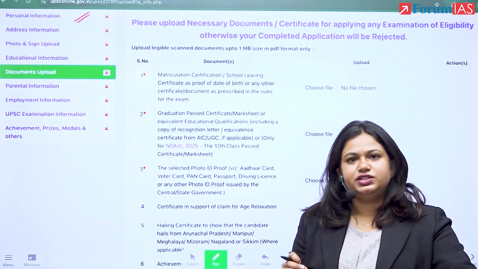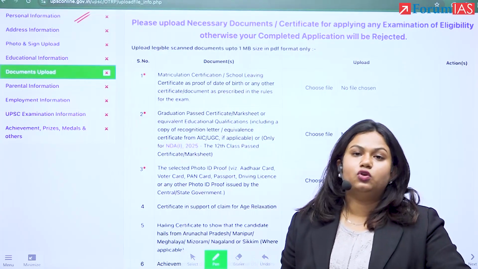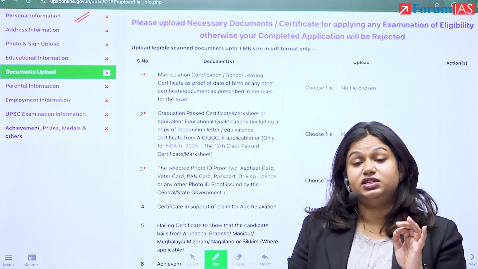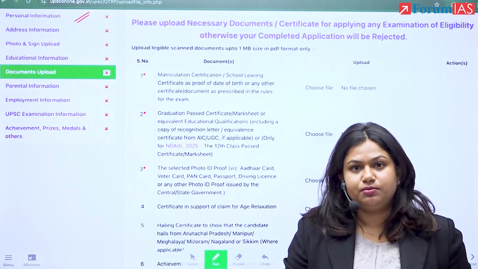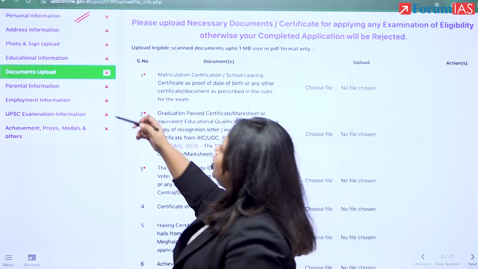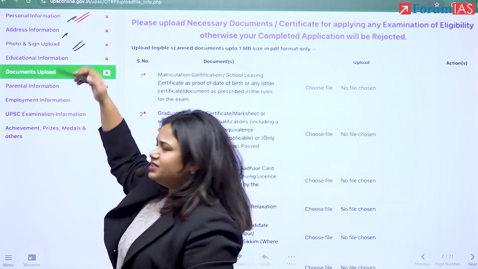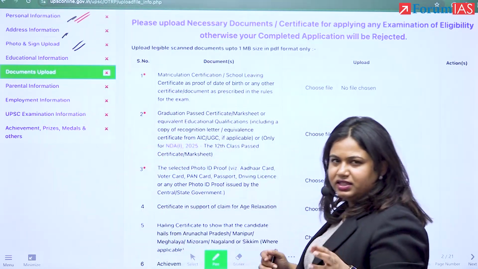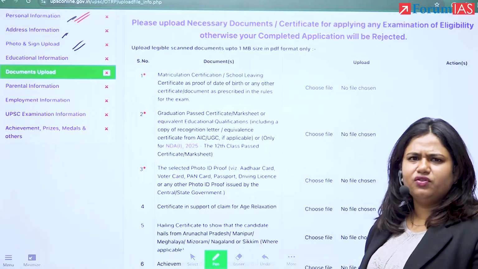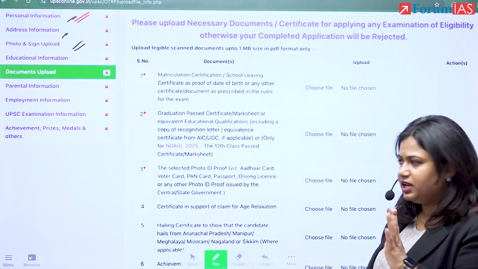Just prioritize your 10th mark sheet name, right? On the basis of that, all the other documents are updated. So UPSC considers the name in your 10th mark sheet to be the priority. That is the first thing. The second thing is your photo and signature. For name and address, the same thing applies, that you have to prioritize your 10th mark sheet, and after that there are multiple ways for you to get your information vetted and clarified.